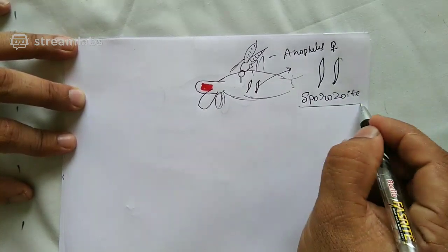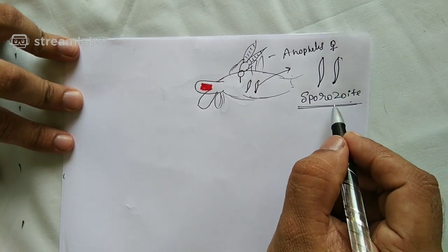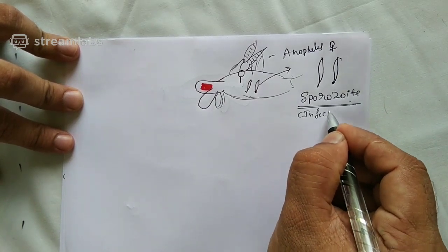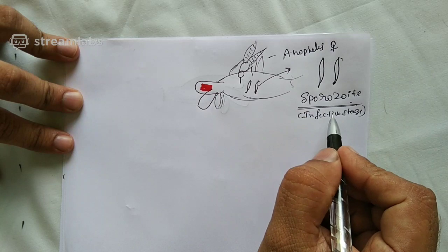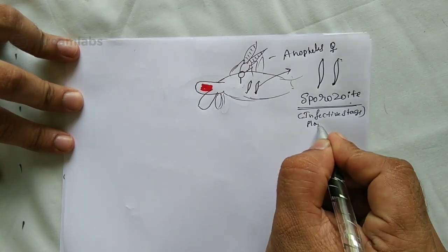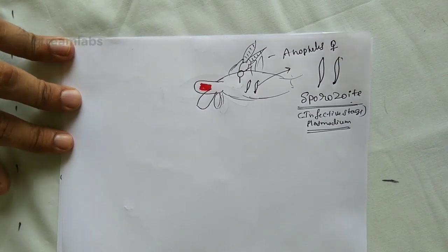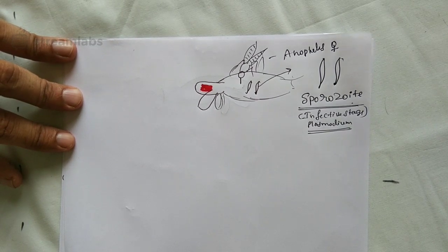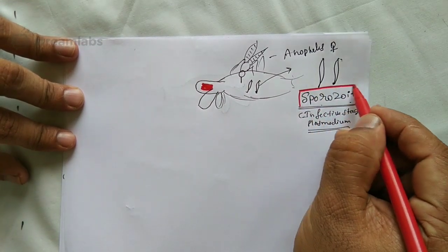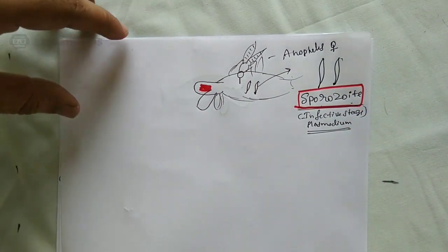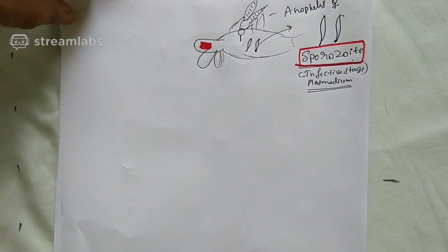Sporozoite. It can move. Since the sporozoite is an infective stage of the Plasmodium, the Plasmodium comes under Sporozoa. Please once again tell what is the infective stage of Plasmodium. The answer is sporozoite. So that is regarding the sporozoite, which is the infective stage. And what is the shape of the infective stage? It is spindle shape.